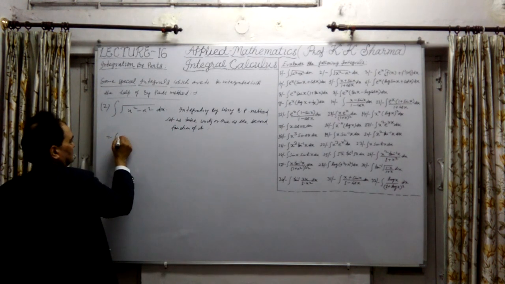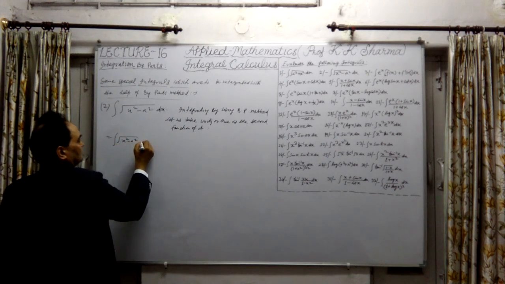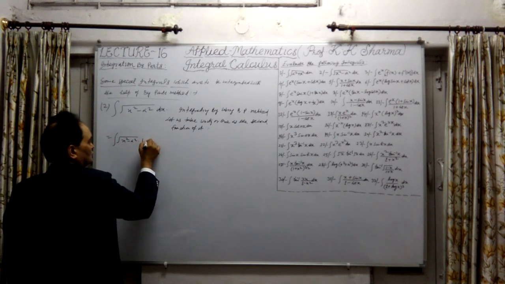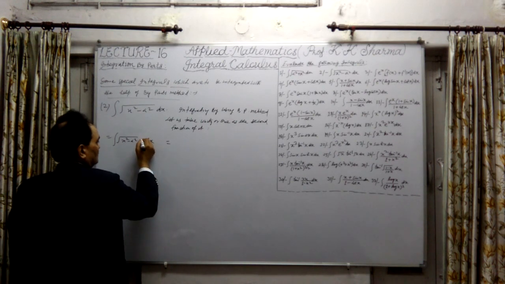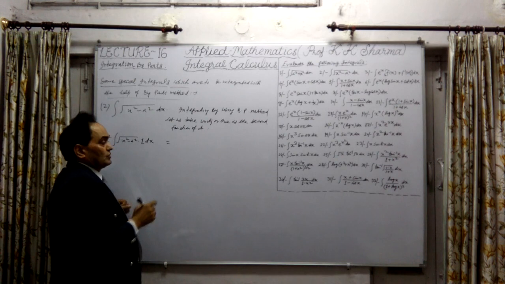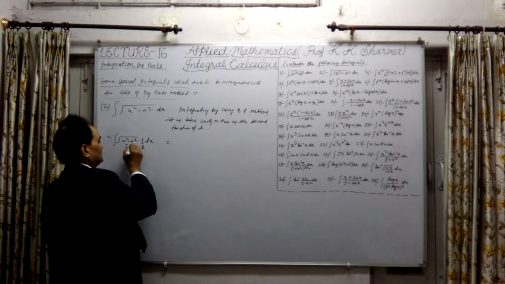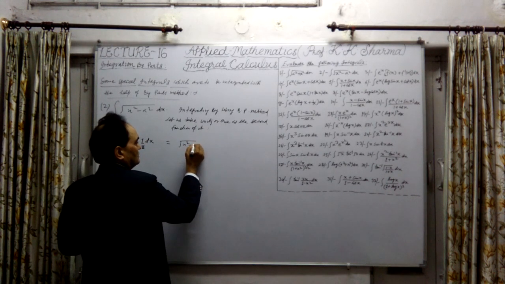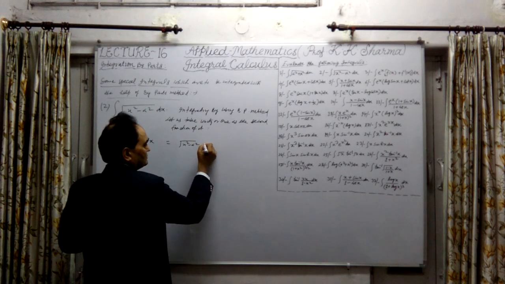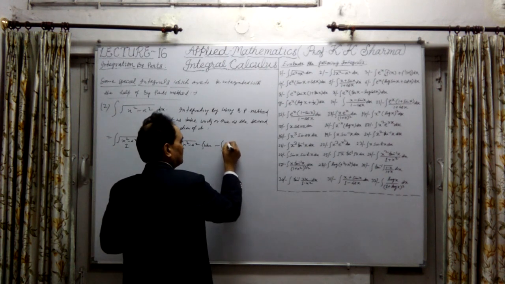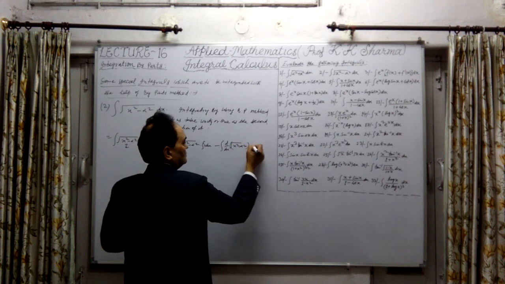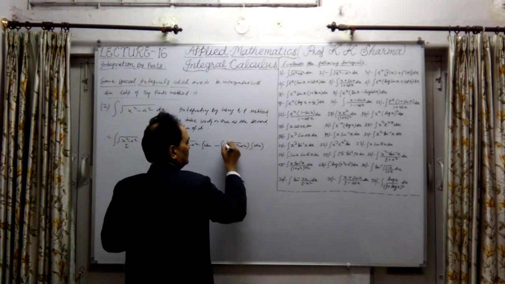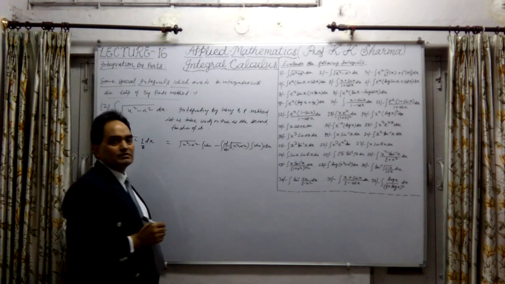Okay, so let's integrate this. So this is the integration. This is the first function, under root x square minus a square, into 1 into dx. Okay, now let us integrate this. 1 is the second function, this is the first function. So now integrating this, under root x square minus a square as it is, integration of 1 is x. Sorry, let me write minus. This is the integral of d by dx of under root x square minus a square into the integral of 1 into dx, whole dx. This is the value we have written down here.